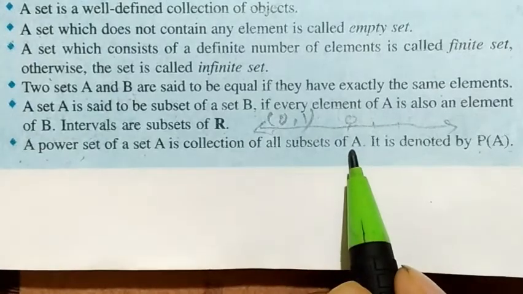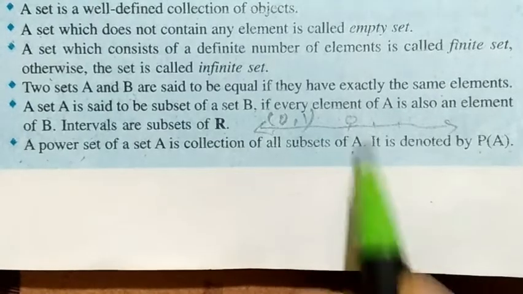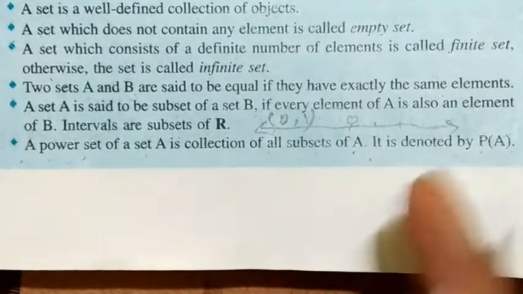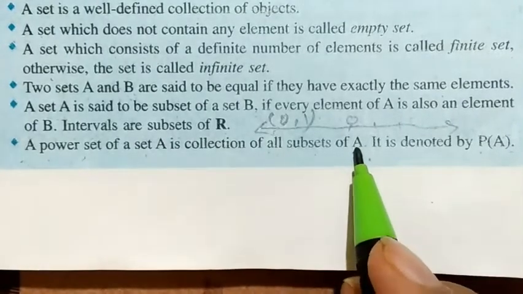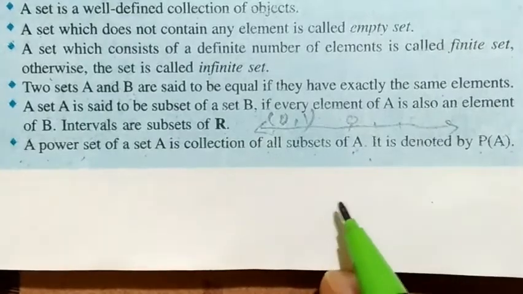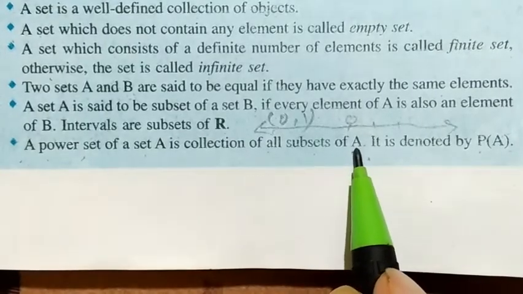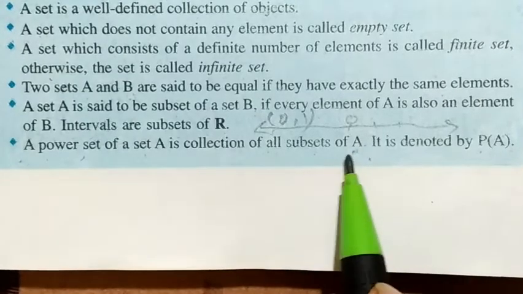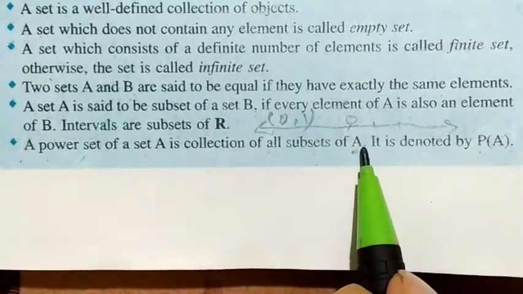You know, empty set is a subset of every set, and the same set is also a subset of every set. Like set A is a subset of A also, and empty set is a subset of A also.